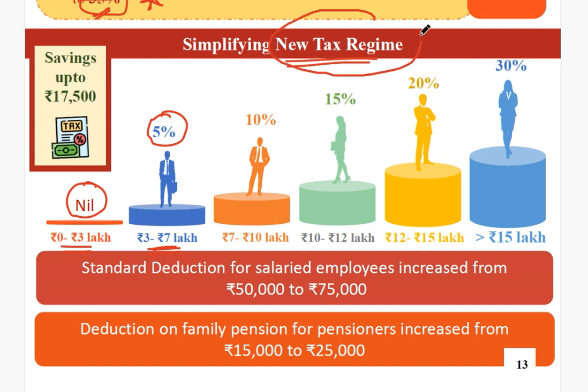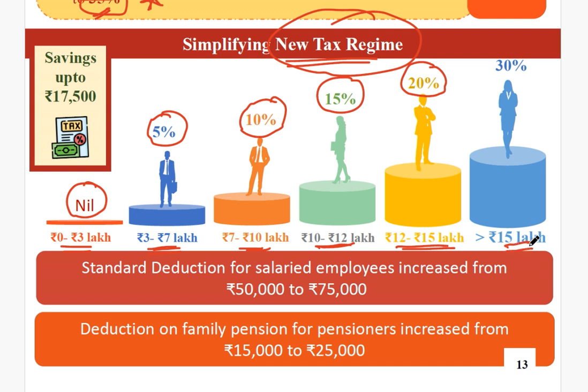We call it income tax, direct tax. Next, for those earning between 7 to 10 lakhs annually, they have to pay an income tax of 10%. For those earning between 10 to 12 lakhs, they have to pay an income tax of 15%. For those earning between 12 to 15 lakhs annually, they have to pay an income tax of 20%.